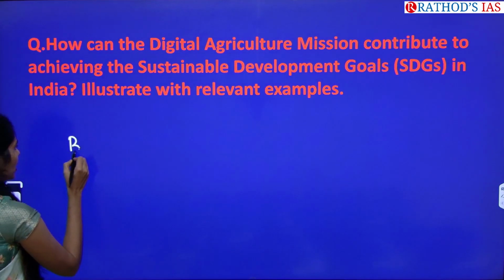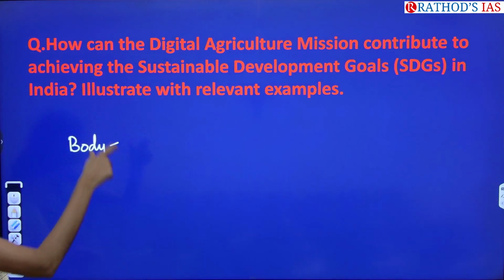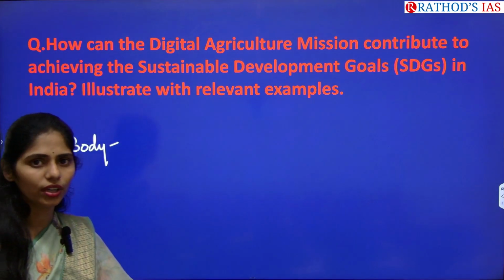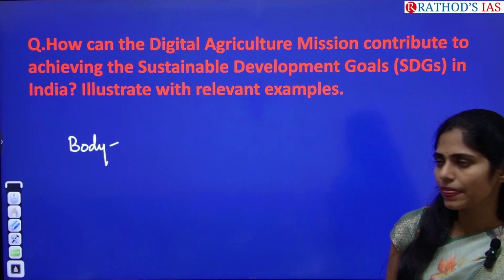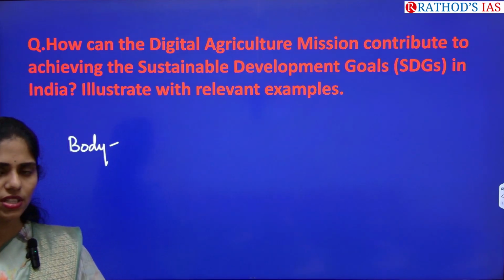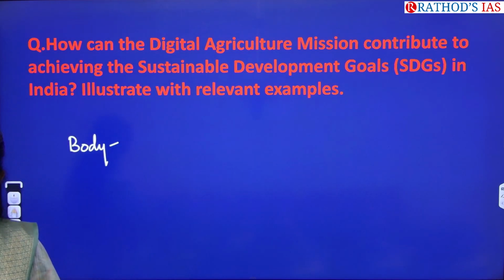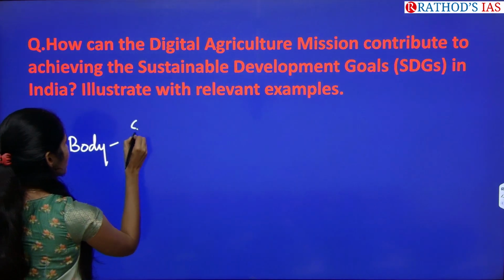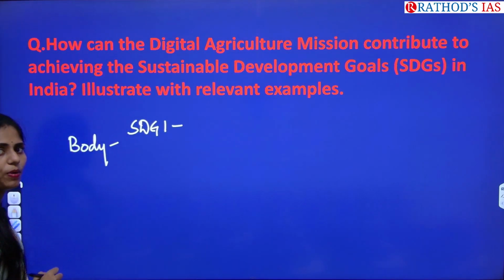If you see the body, we have to write sustainable development goals from first to last. So don't write randomly. Many of our students, some of them wrote following the sequence, some of them wrote randomly, but I want you to write in a sequential manner. So we have sustainable development goal 1, which talks about no poverty.